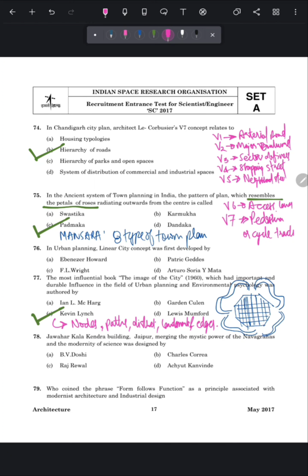Jawahar Kala Kendra building, Jaipur, merging the mystic power of the Navgrahas and the modernity of science, was designed by? So Jawahar Kala Kendra was designed by Charles Correa, and some of his other famous works are National Crafts Museum and Bharat Bhavan, Bhopal.